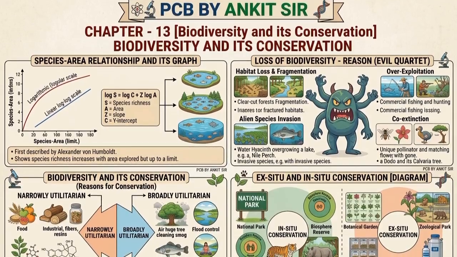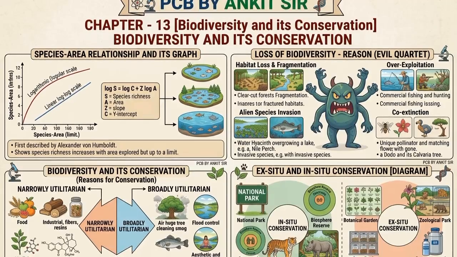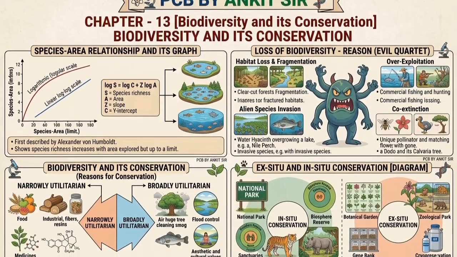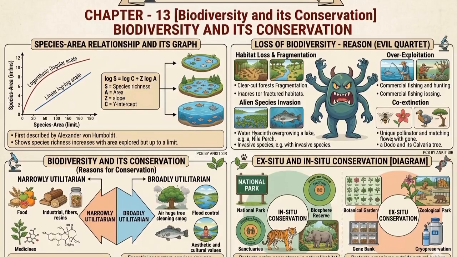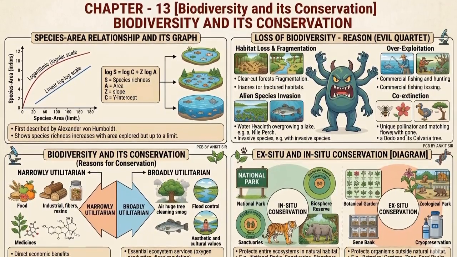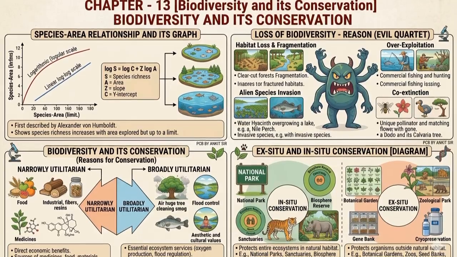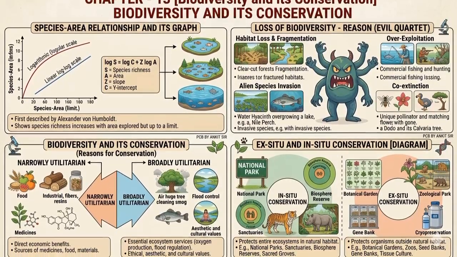The next one is biodiversity and its conservation, in which species area relationship and its diagram and graph. Loss of biodiversity for the reason which is the evil quartet. Biodiversity and its conservation, broad and narrow utility and ethical reason, and even ex situ and in situ conservation with diagram. So here overall I'll tell you the topics.